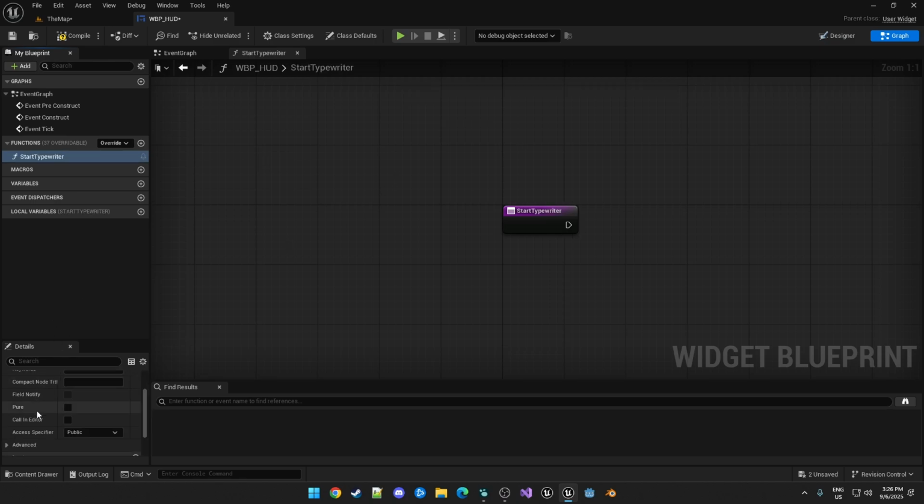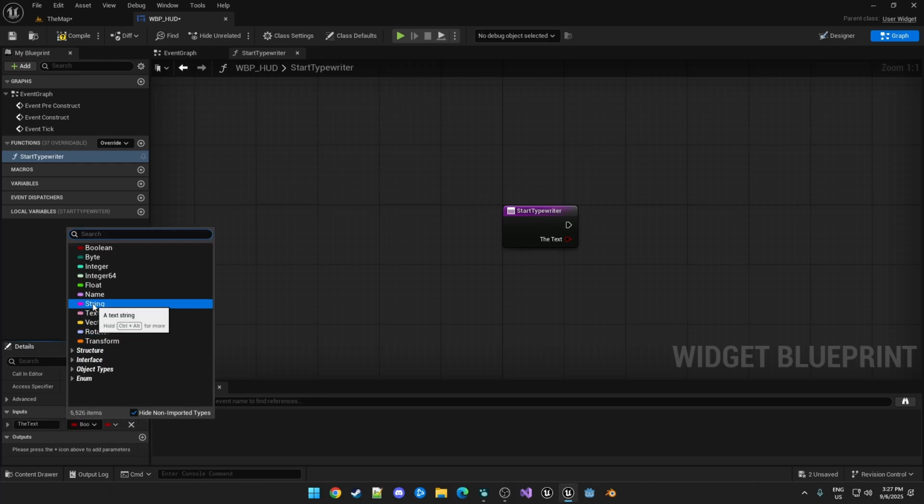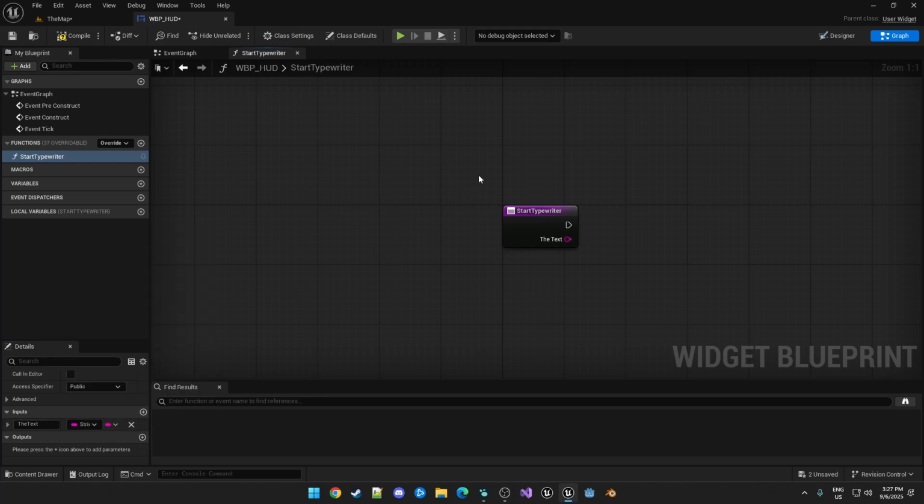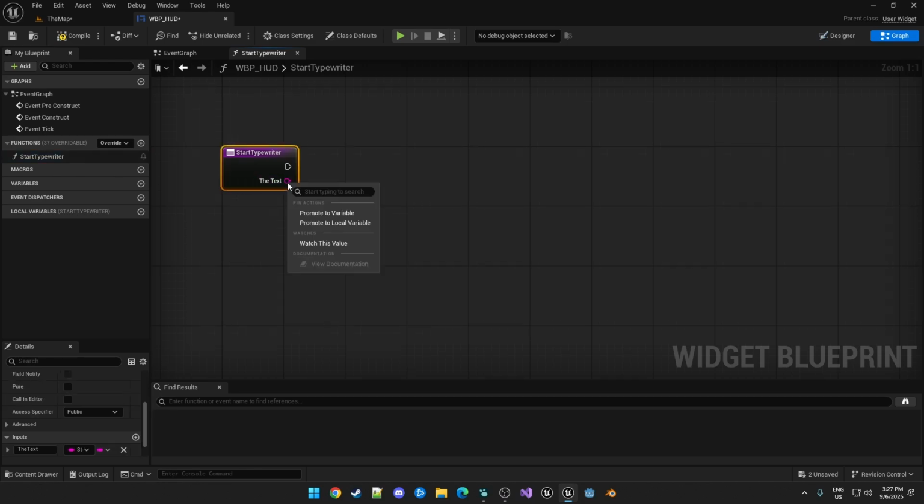And this function is going to accept an input. We'll just call it the text, which obviously is a text string type. It's a string because we can edit and manipulate strings, but the text blocks are actually text, so it'll get converted. So first of all, in here, we want to save our initial text.